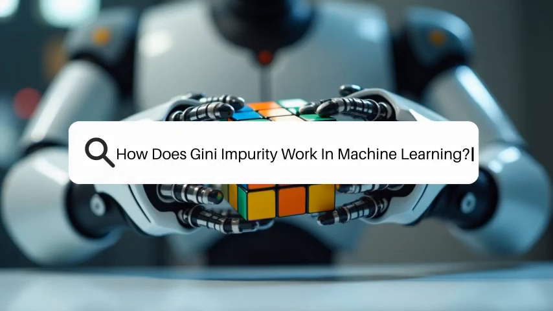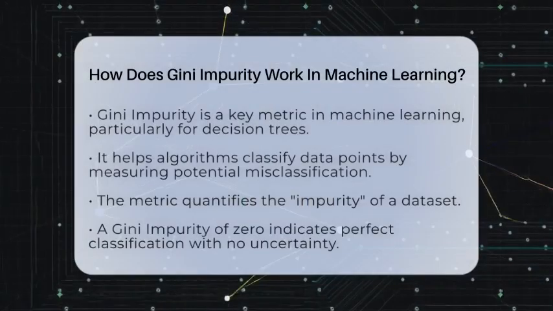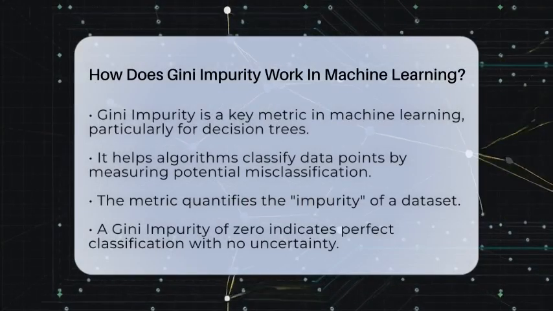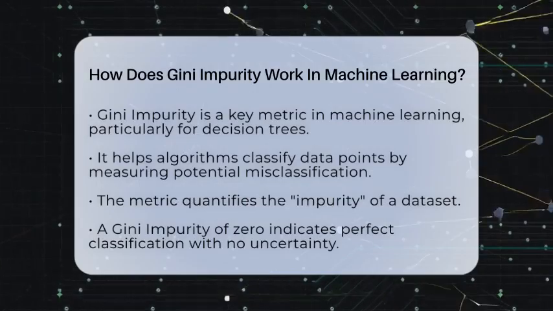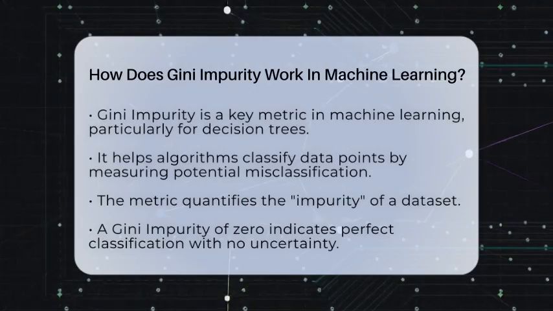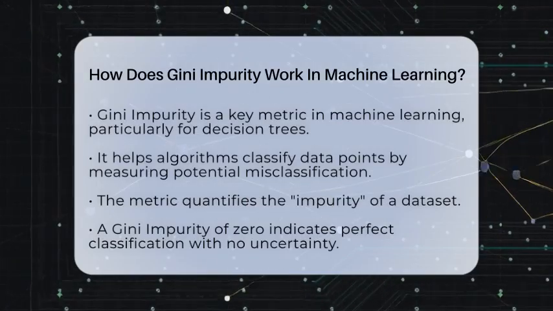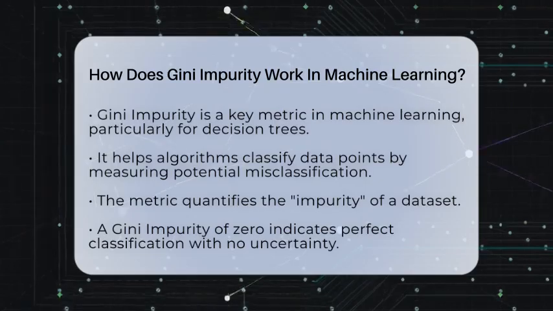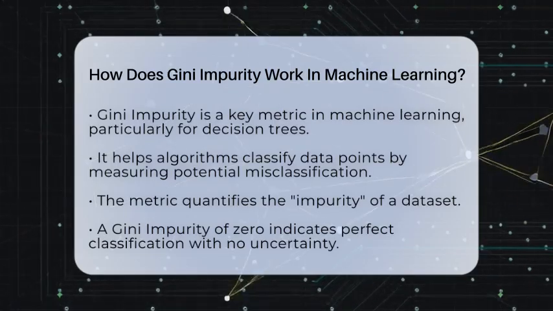How does Gini impurity work in machine learning? Have you ever wondered how machines learn to make decisions? One key element in this process is Gini impurity, especially when it comes to decision trees. Let's break it down in a simple way.